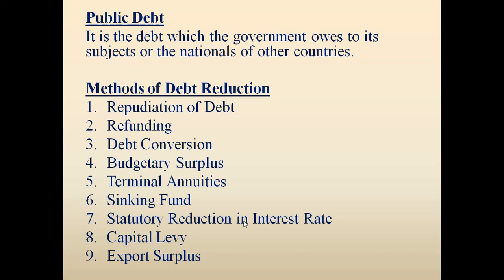When the government issues bonds or debentures, it actually issues a certificate, a kind of promissory note, that the government will repay your money after 5 years or 10 years, in a lump sum or through installments, by adding some interest as well. They will give you some amount of return. So that is how the government can generate public debt. When the government collects money from the public, that is known as public debt, right?